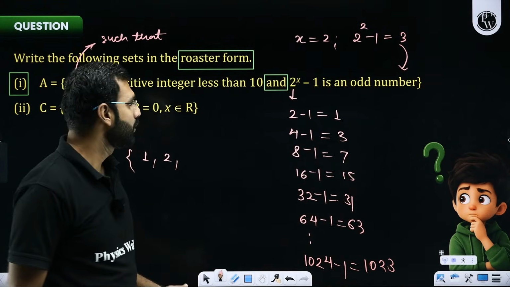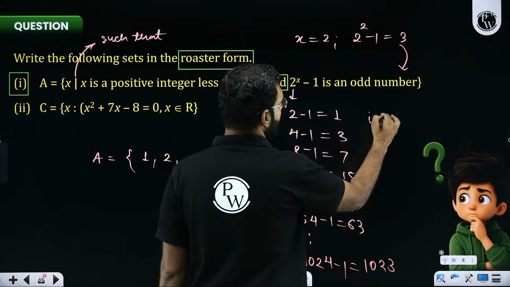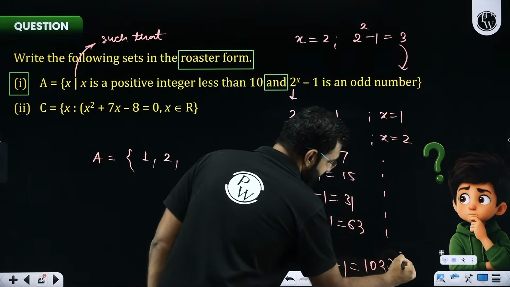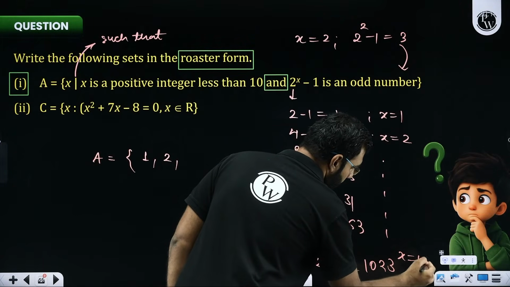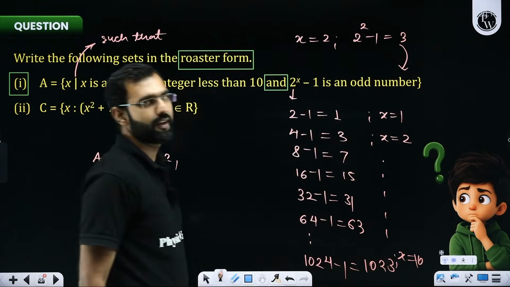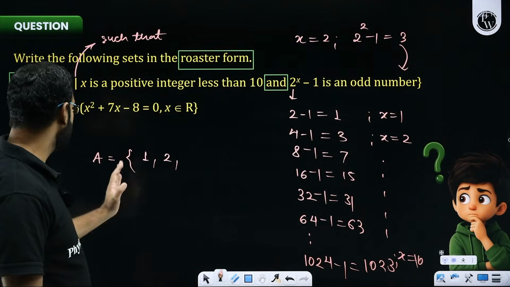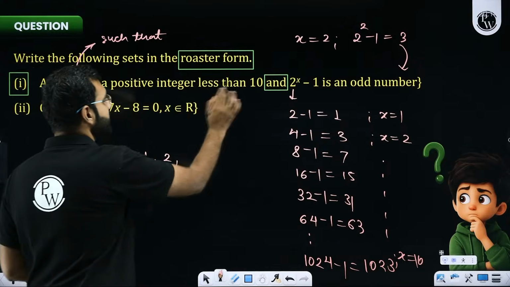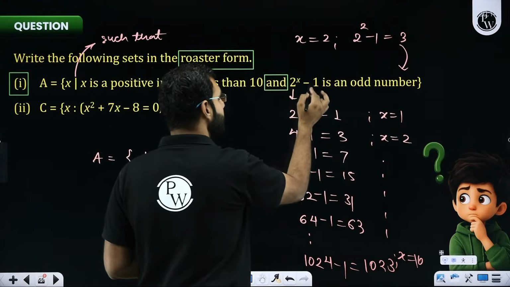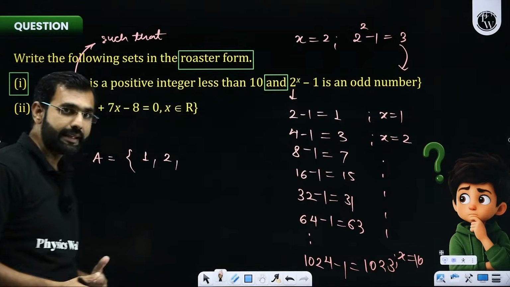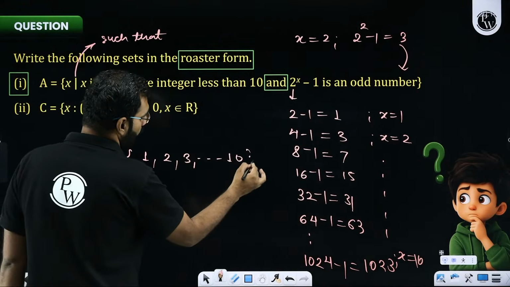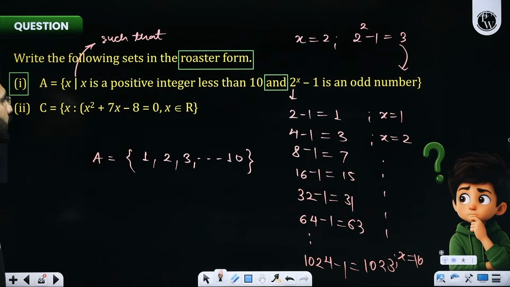Yes or no? So what's my point? Sir, you could have tried x as 1, you could have tried x as 2, you could have tried x as 10 as well. All these values are acceptable values of x. So for the first set, set A, which has x, a positive integer less than 10, for which 2 to the power x minus 1 is an odd number, luckily, I'll take 1, 2, 3, 4, 5 till 10. All of these numbers will qualify.